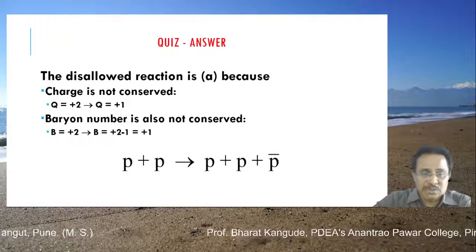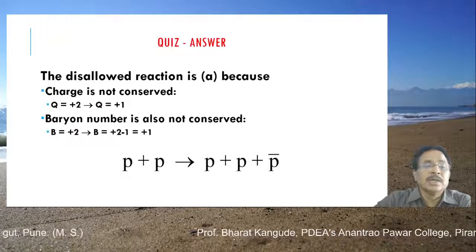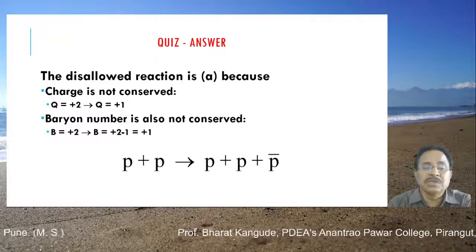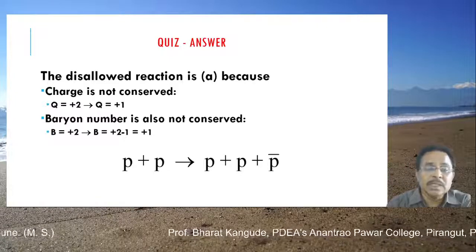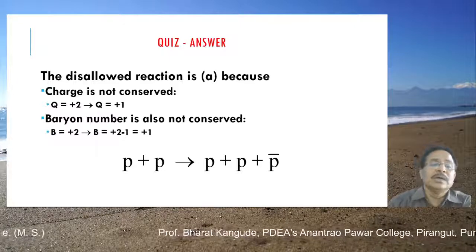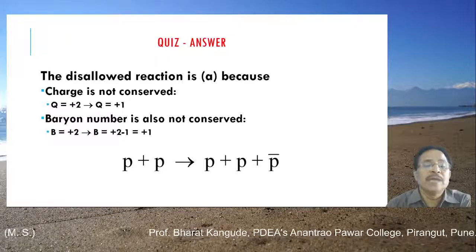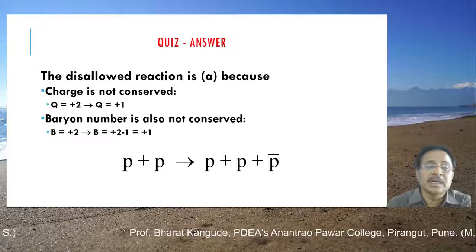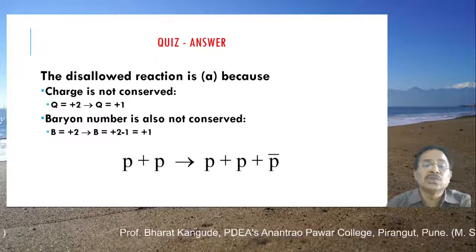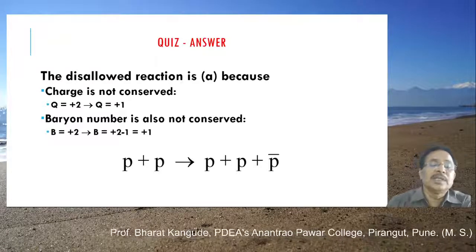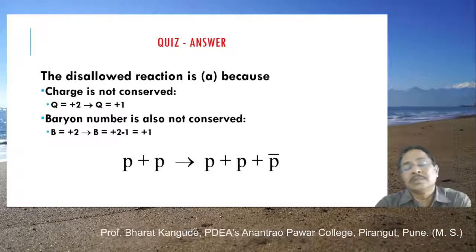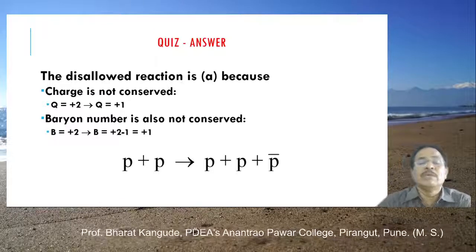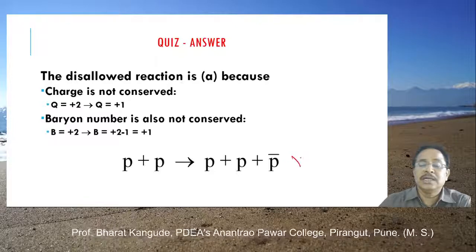So here is the answer of this earlier case. The disallowed reaction is A, because charge is not conserved in this case. Even baryon number is also not conserved. Q on the left hand side was 2 and Q on the right hand side is plus 1. That is one reason that reaction is discarded. As well as baryon number is also not conserved. Left hand side has baryon number plus 2, whereas right hand side has baryon number plus 1. So plus 2 is never equal to plus 1, and therefore this reaction is discarded directly.